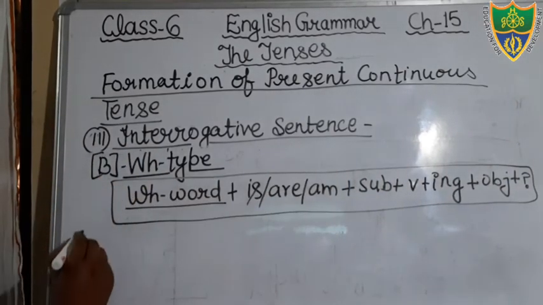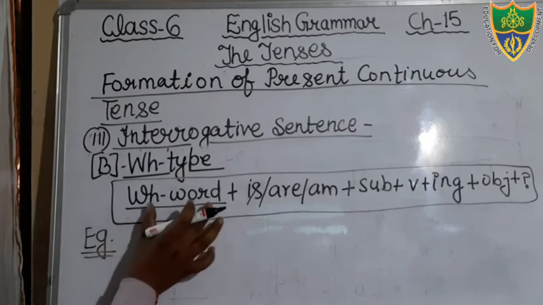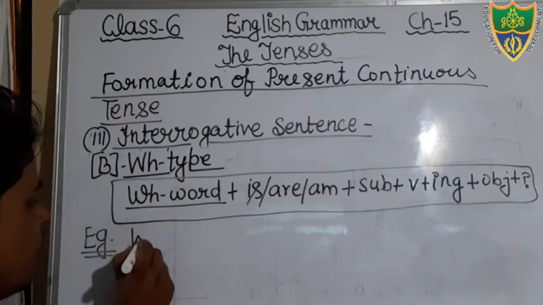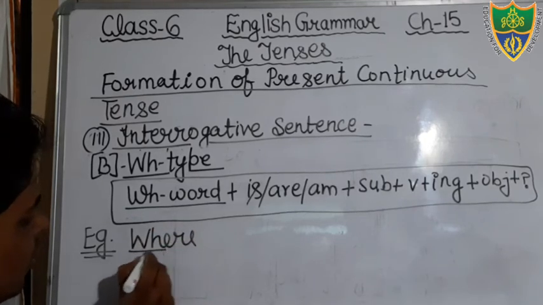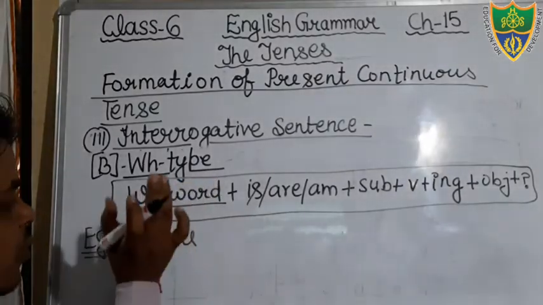Okay, just see the example. Just see, the sentences start with the WH word. You can see, where. Okay, you can see the word starts with WH, therefore it is known as a WH word.